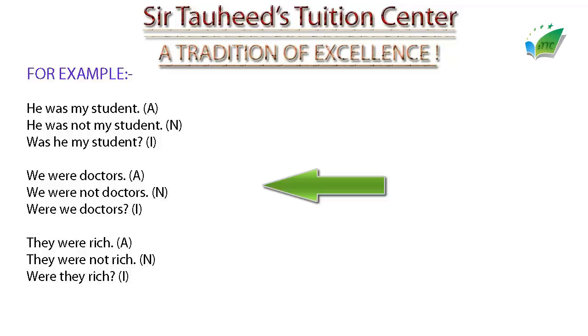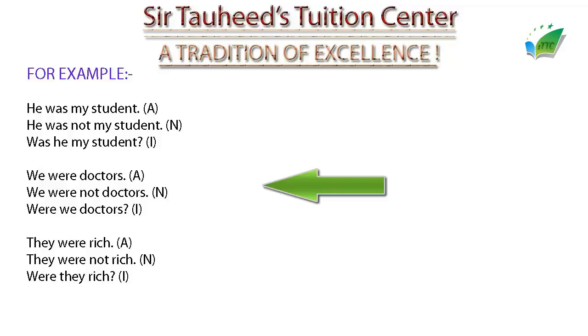Now let's see its structure. Again, subject is in the beginning place. In the first place we use we. In the second place we have used were, because we is a first person plural subject, and we had remembered that we have to use was after third person singular or first person singular, but there is no third person singular and no first person singular. It is first person plural, so we have to use were after we.